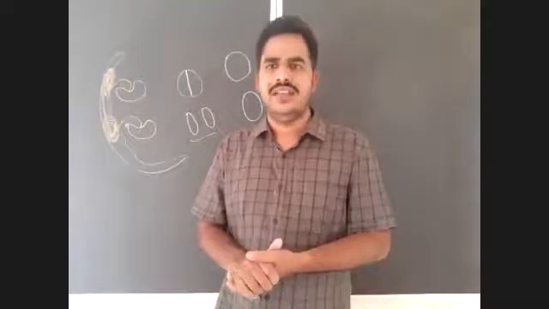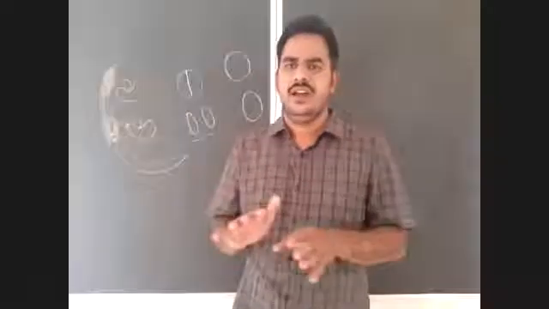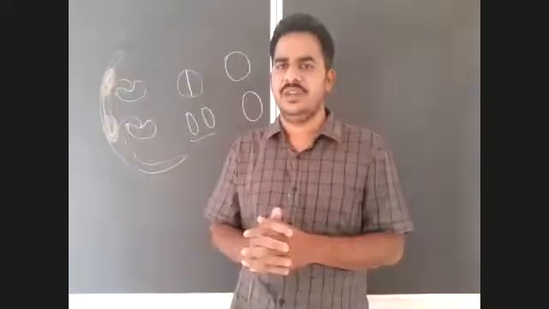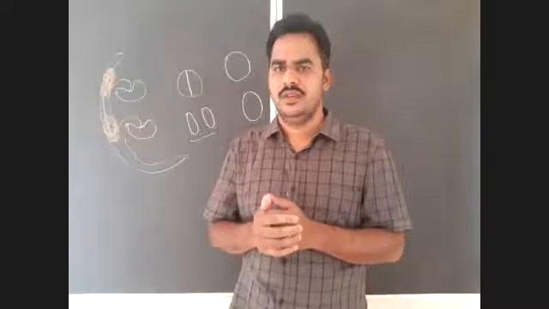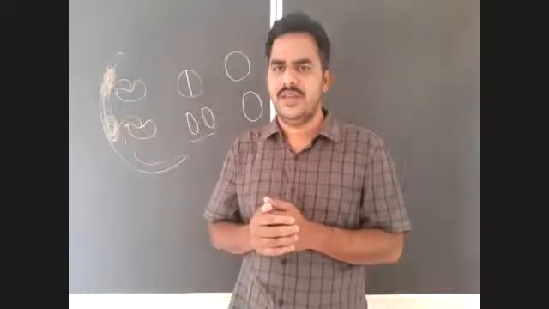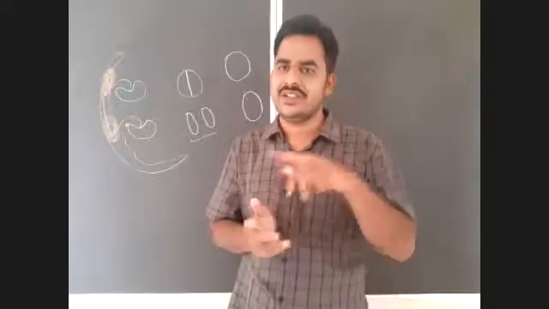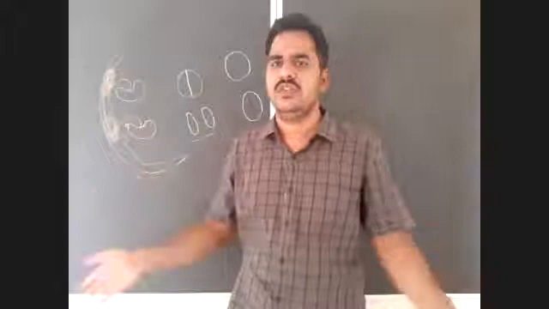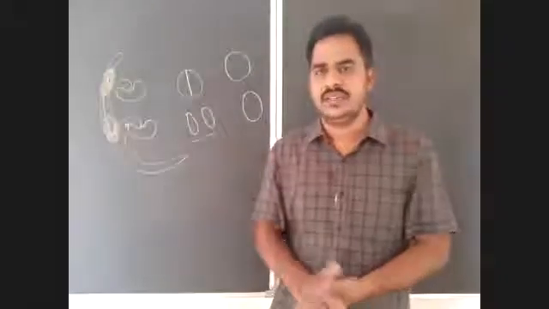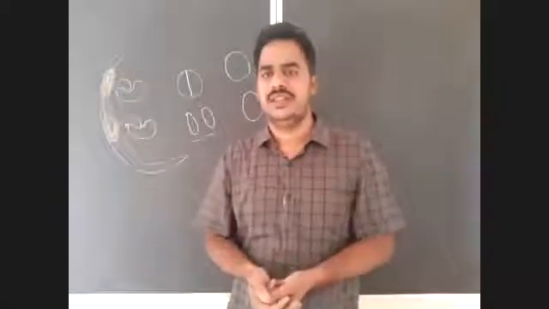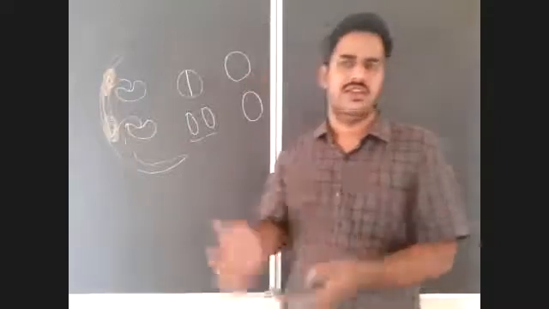To avoid or terminate the production of children by a person, the vas deferens should be cut and tied. This type of surgical operation in males, to avoid the production of children, is known as vasectomy. The vas deferens is cut and tied, so there is no chance for the transport of spermatozoa. The sperm cannot be released out. Because of that, there will be no chance for the production of a child. That is known as vasectomy. Okay, right? That's clear.